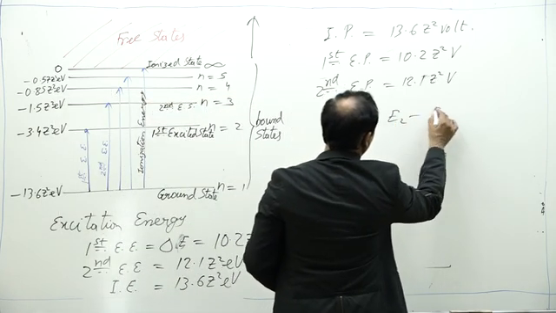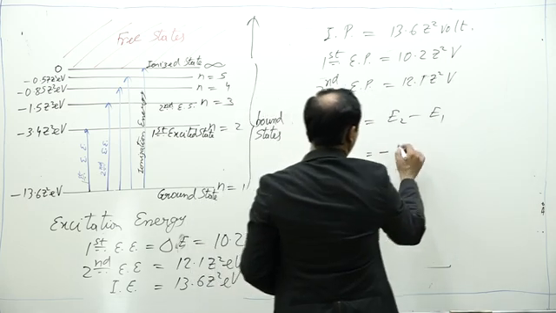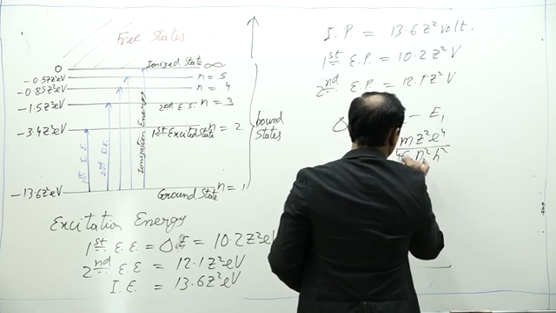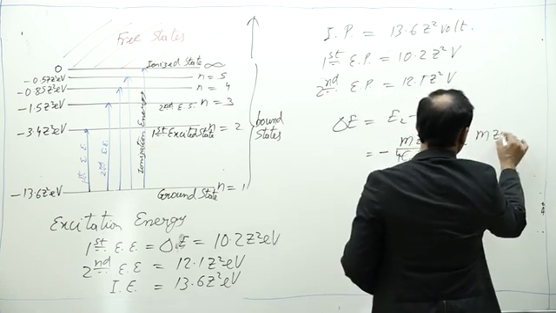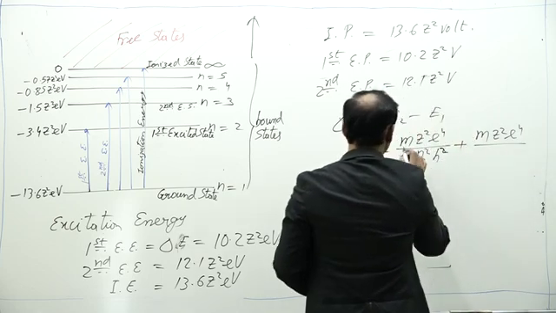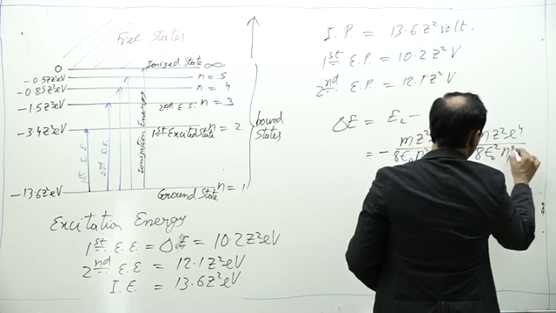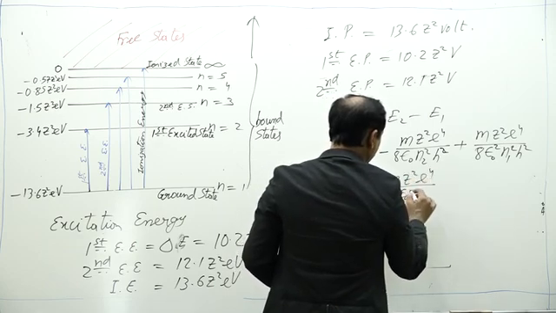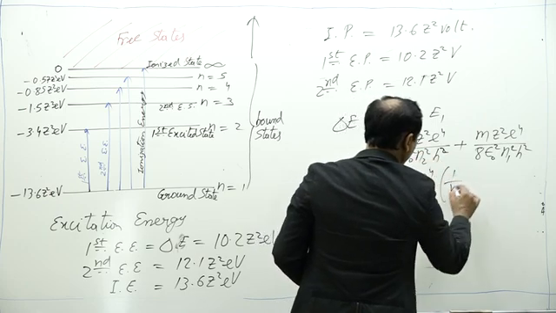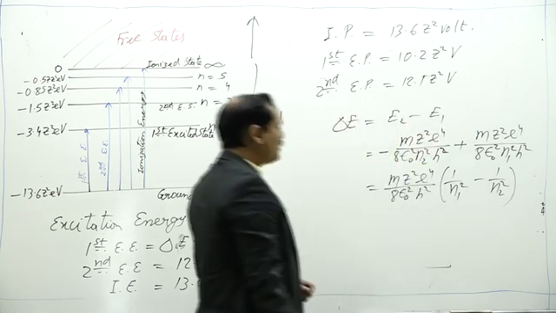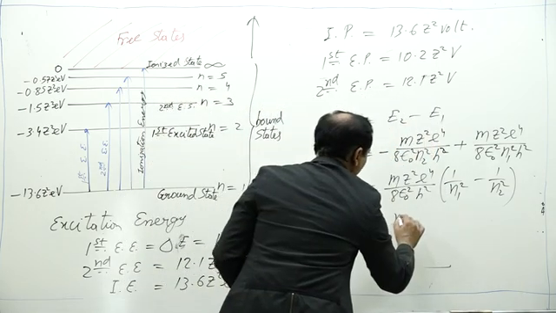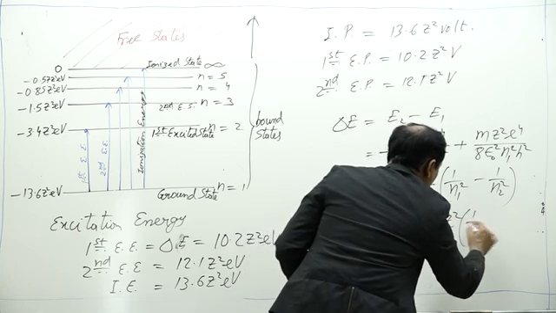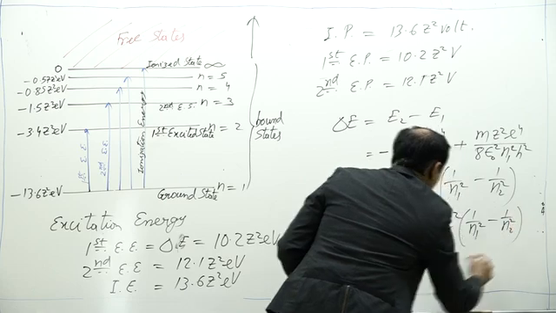Delta E, E2 minus E1, is equal to minus m Z square e to the power 4 upon epsilon naught n2 square h square plus m Z square e to the power 4 upon 8 epsilon naught square n1 square h square, or we can write m Z square e to the power 4 upon 8 epsilon naught square h square into 1 by n1 square minus 1 by n2 square, or m e to the power 4 upon 8 epsilon naught square h square into Z square into 1 by n1 square minus 1 by n2 square.